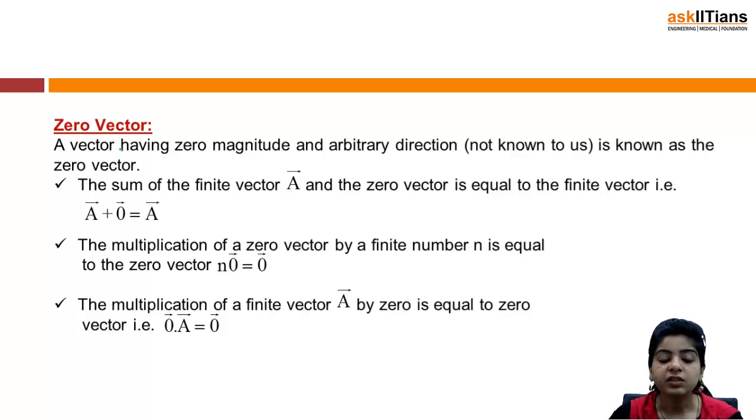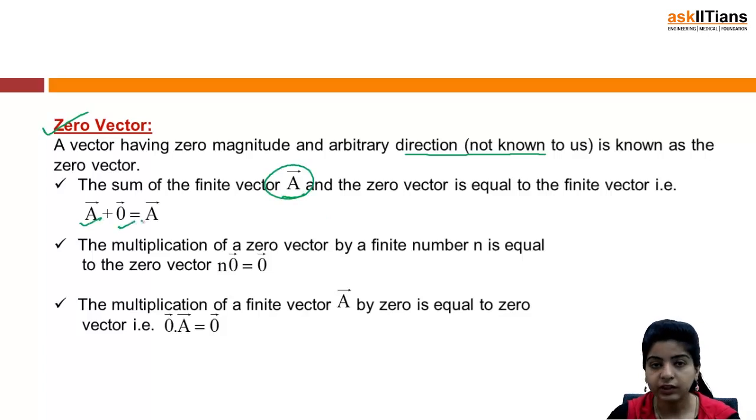Next we have a zero vector. A vector having zero magnitude and arbitrary direction. Arbitrary direction means the direction is not specified, that is, unknown to us. So a vector having zero magnitude and arbitrary direction is known as a zero vector. The sum of a finite vector A and a zero vector: if I add them up, the sum is again the same vector A. That is quite obvious.